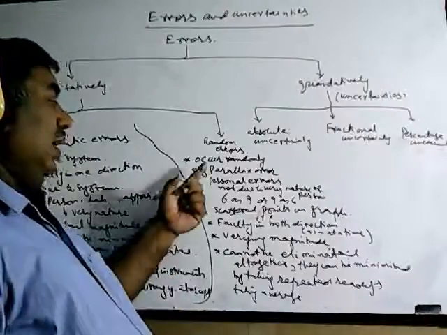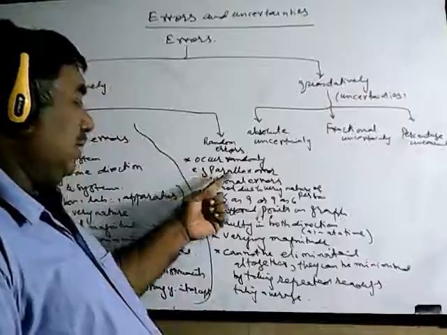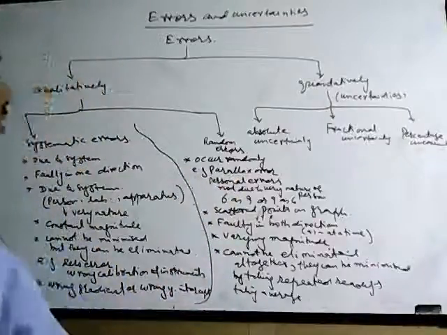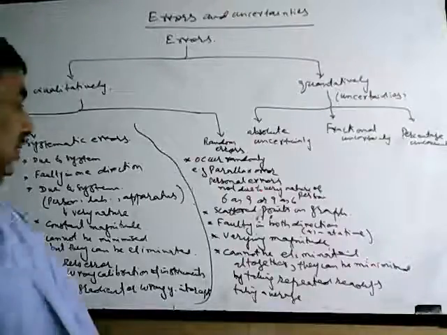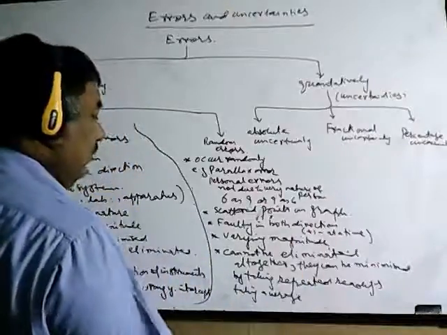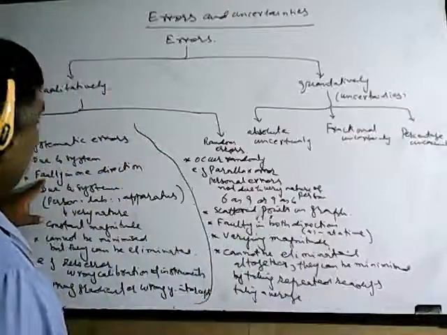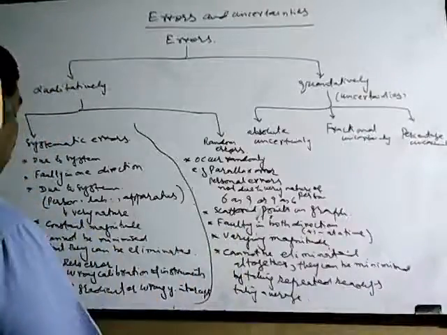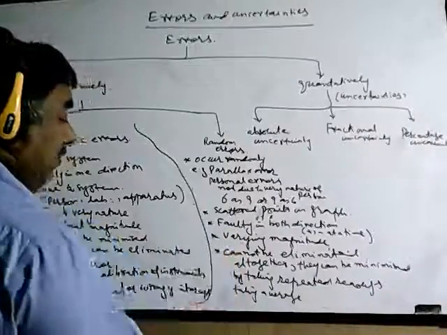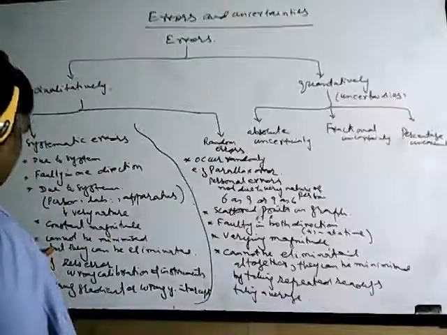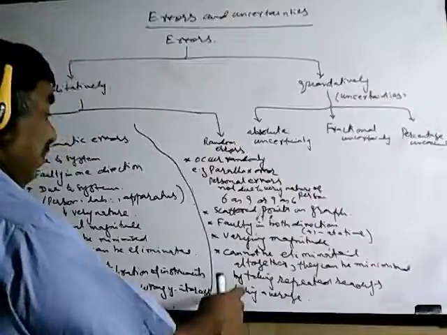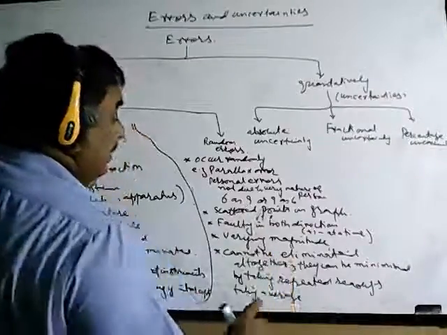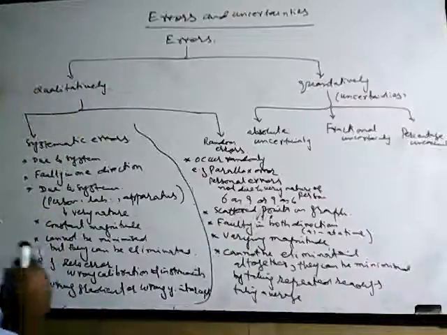Now, random errors occur randomly. Examples: parallax error, which is a personal error not due to the very nature of the person. For example, counting errors, such as reading 6 as 9 or 9 as 6 or sometimes 8 as 0. Scattered points on the graph are faulty in both directions. Systematic errors are faulty in one direction; random errors are faulty in both directions. They have varying magnitude, whereas systematic errors have constant magnitude. Systematic errors are either eliminated or they remain, but they cannot be minimized. Random errors cannot be eliminated, but they can be minimized by taking repeated readings and by taking the average.